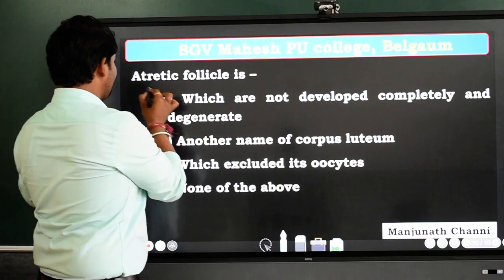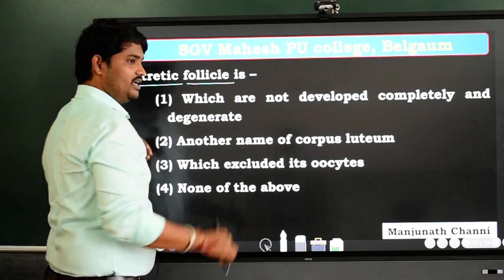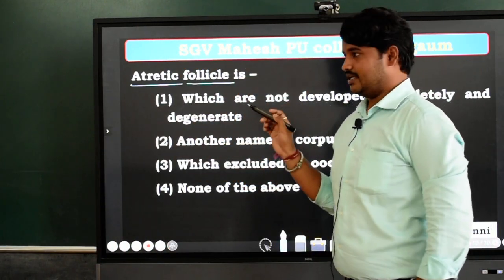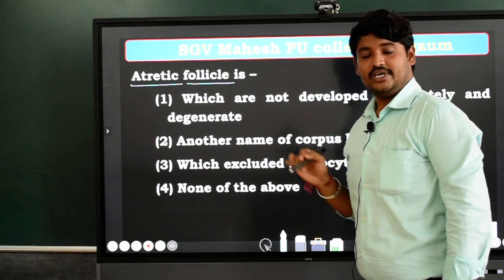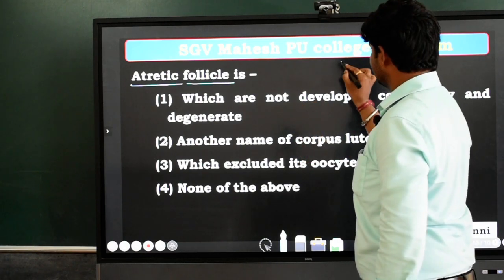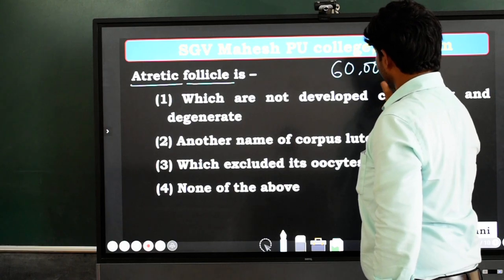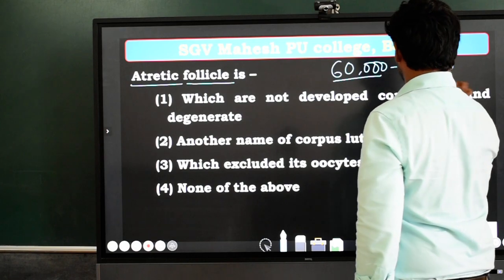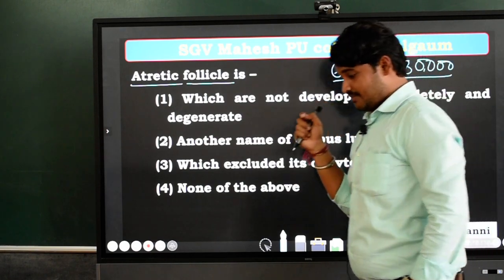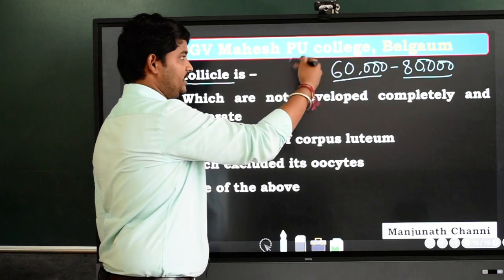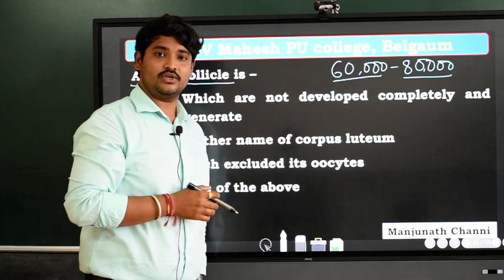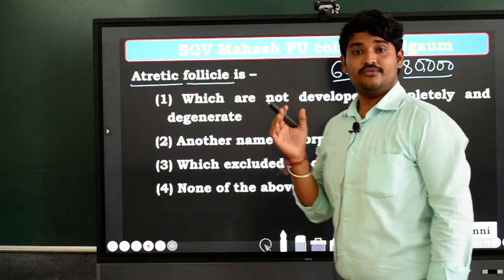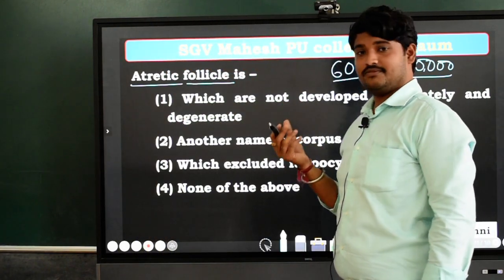See, atretic follicle. I'll make one point clear here. At the time of birth in the female individual, around 60,000 to 80,000 follicles, or primary oocytes, will be present, and out of these not all will undergo the process of ovulation. Only around 400 to 450 follicles will undergo ovulation.